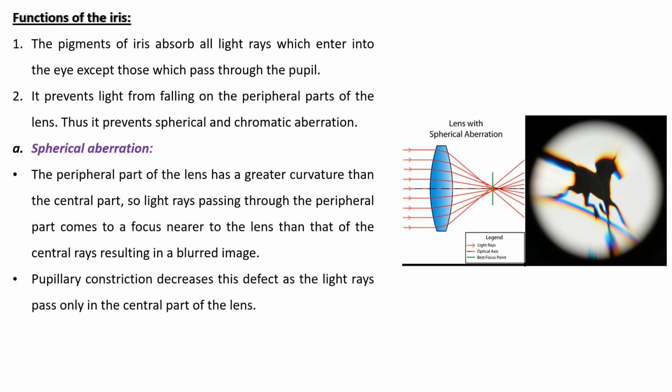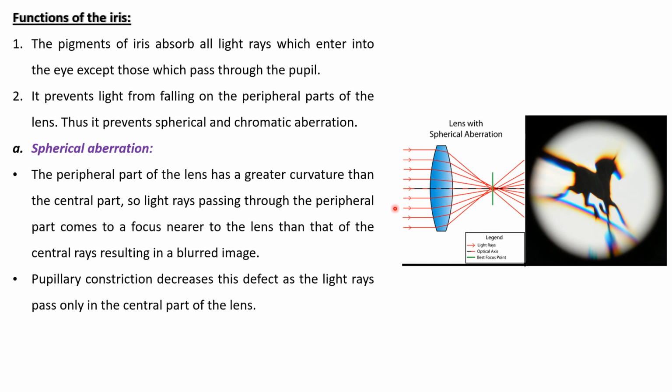Okay, now we are going to study the functions of the iris. As we mentioned, the iris is a pigmented structure located behind the cornea and in front of the lens. The first function is related to the pigments in the iris. It absorbs all the light rays entering into the eye except those which pass through the pupil. Number two, it prevents light from falling on the peripheral part of the lens, allowing the light rays to pass only through the central part of the lens.